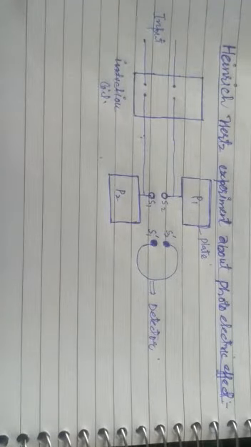What is the photoelectric effect? It is a phenomenon of emission of electrons. We have read about electronic emission: there was secondary emission, there was thermionic emission, there was photoelectric emission. The photoelectric effect is the emission of electrons from the surface of a metal.